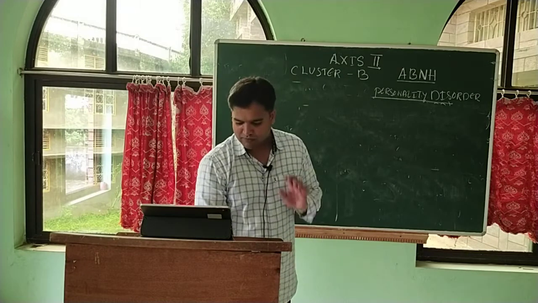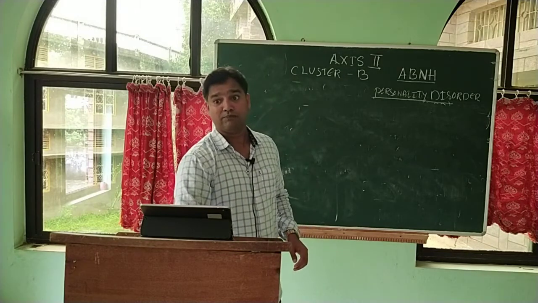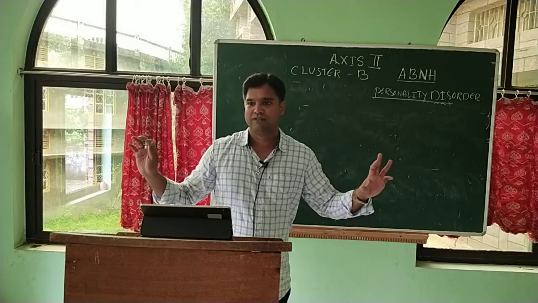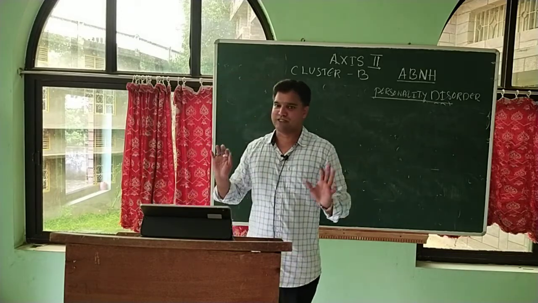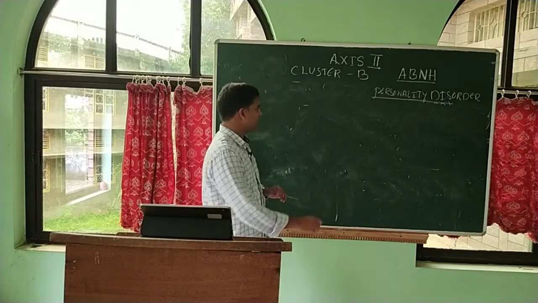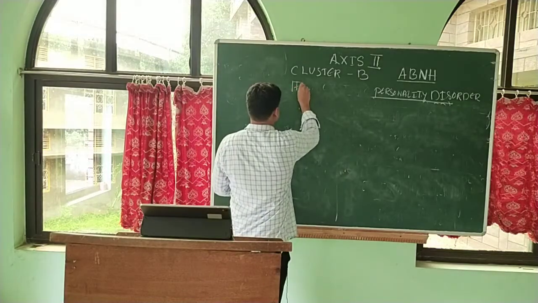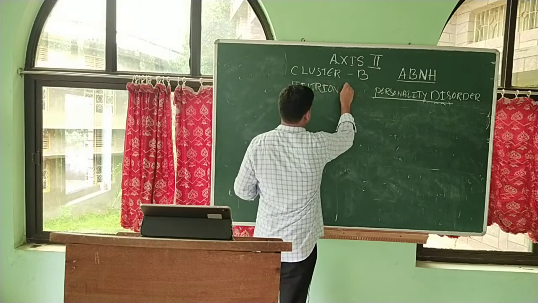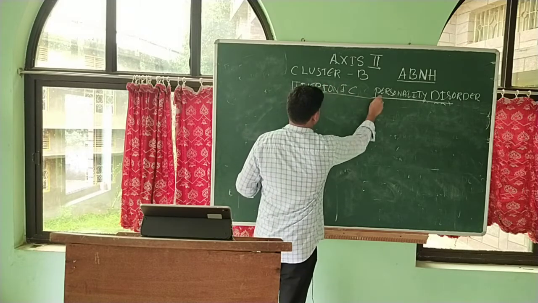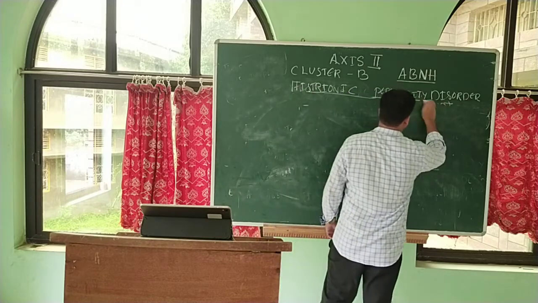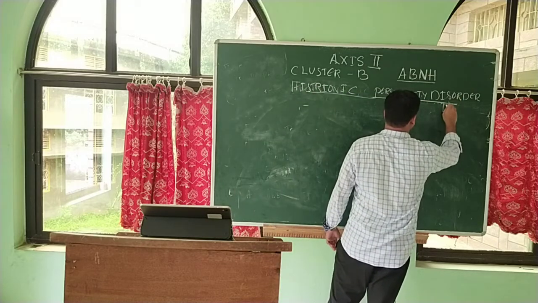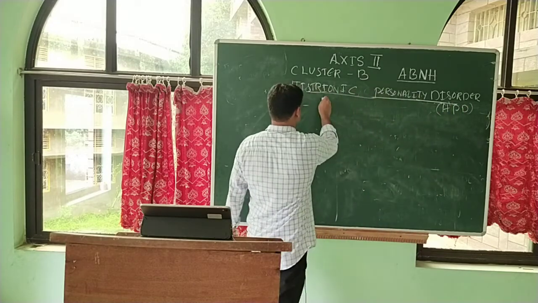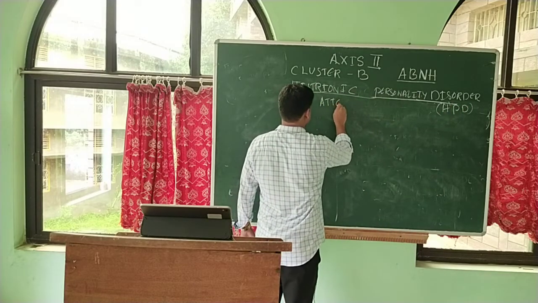Wherever they are, they want people to notice them. If you don't notice them, then they will be upset, or they do something in order to get attention. Everybody will notice their presence. So that is their personality. Histrionic personality disorder, HPD. Attention seeking people. That is the main characteristic.